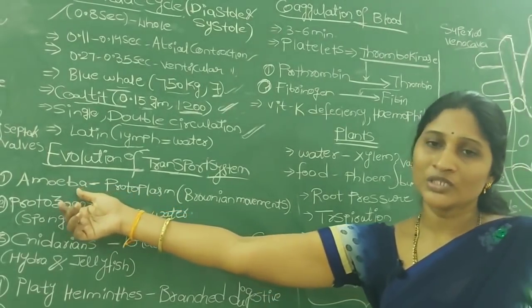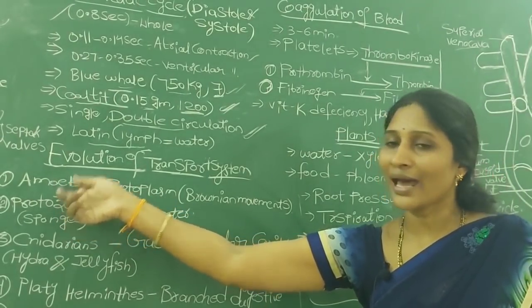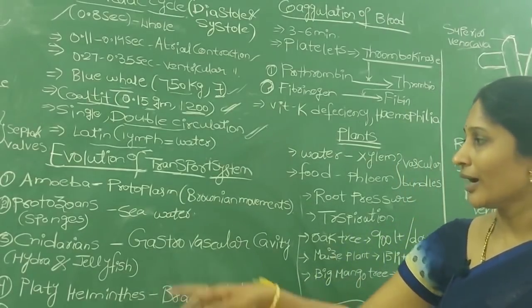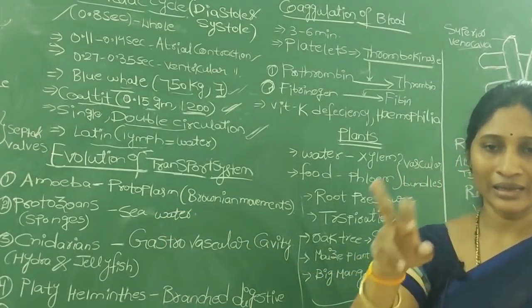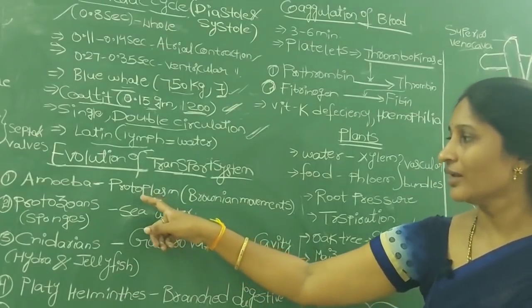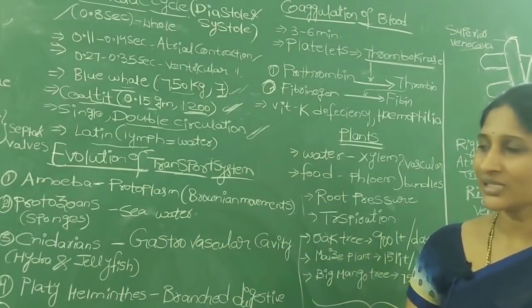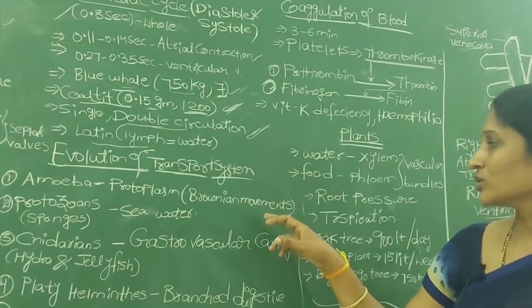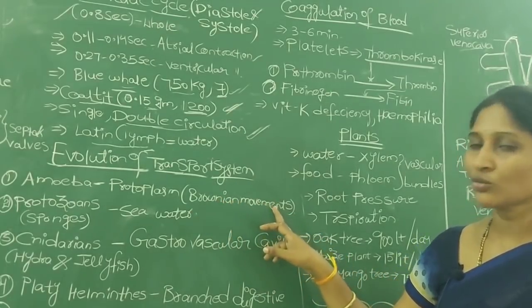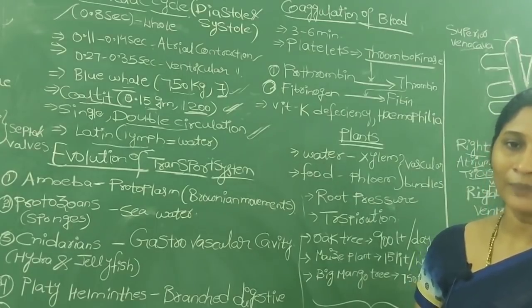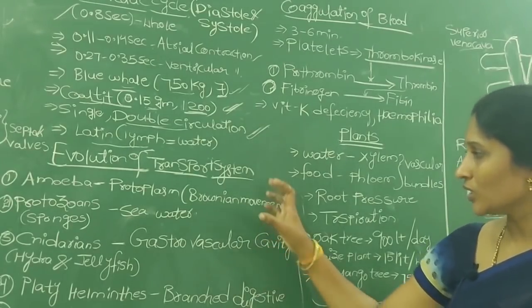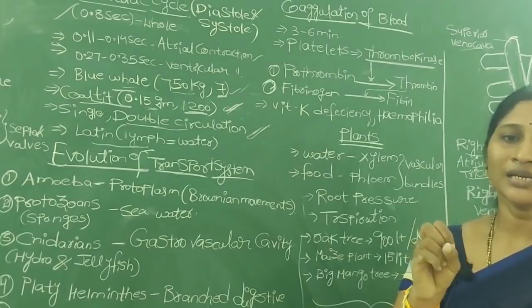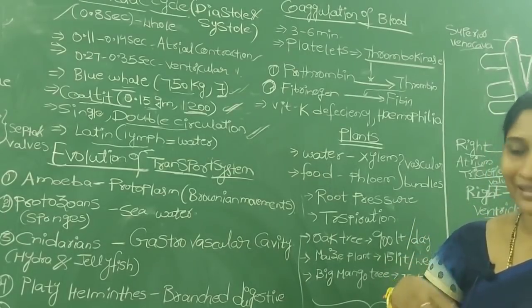For example, take unicellular organisms like amoeba, where the entire body is made up of one cell. The fluid present in the cell, known as protoplasm, continuously moves, showing movements known as Brownian movements. Through these Brownian movements the nutrients are distributed throughout the cell.